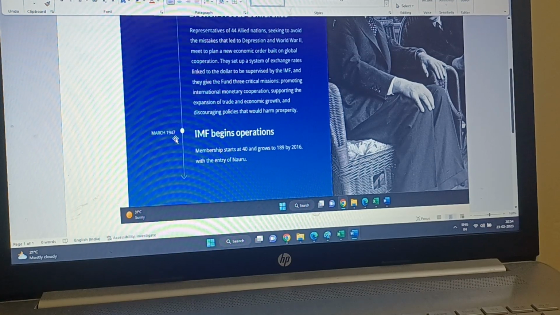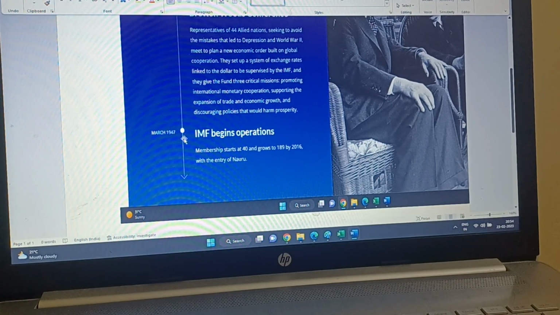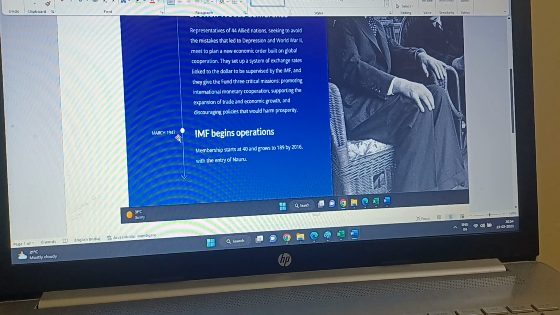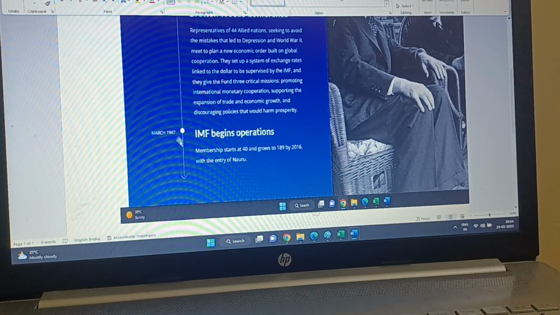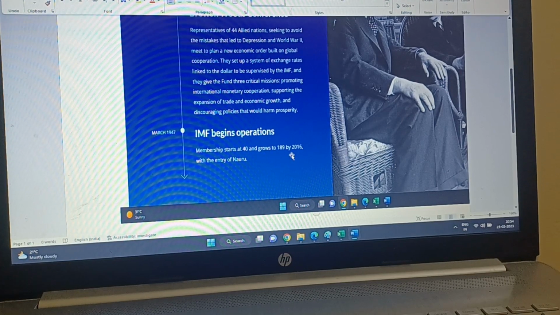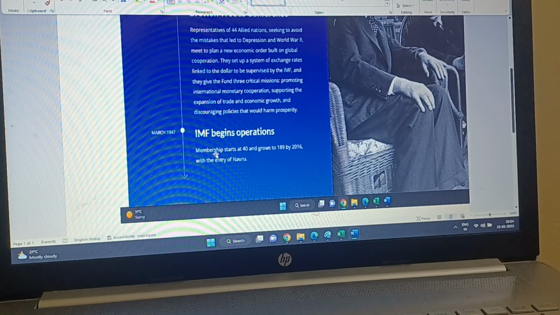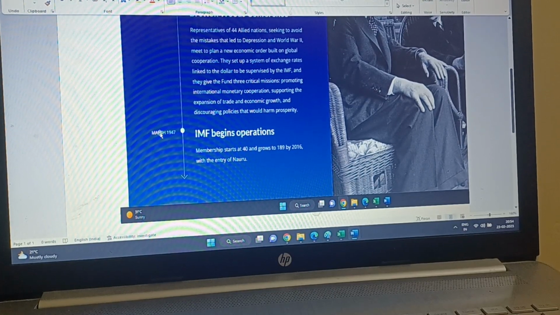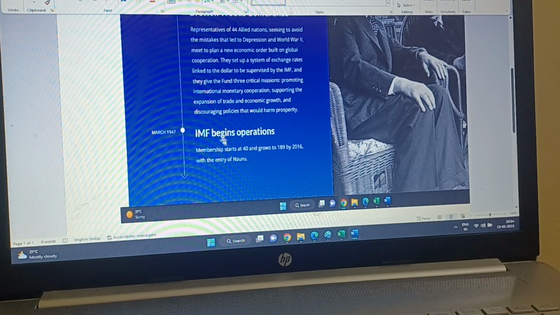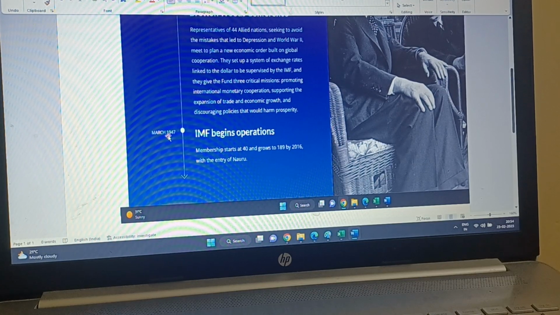IMF begins operations in March 1947. Though the IMF was founded in December 1945, membership starts at 40 and grows to 189 by 2016. So at that time the number of members was only 40, and the IMF begins operations in March 1947.